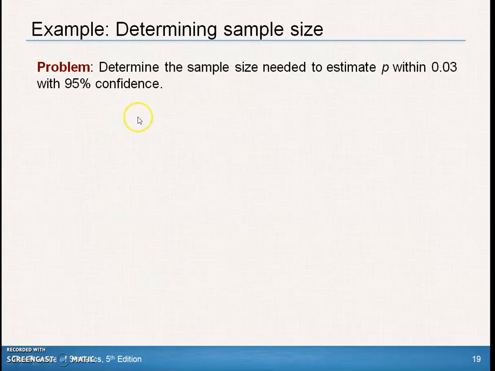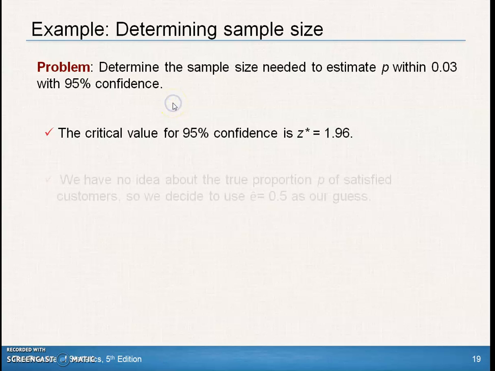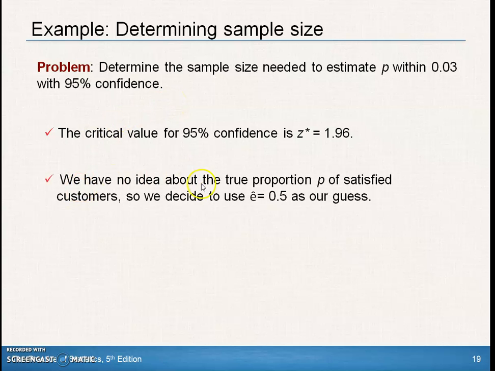Well, let's see. The margin of error is 0.03. For 95%, the critical value is 1.96. That's the z star we found before. You're going to use this a lot. 95% confidence is used an awful lot. We have no idea about the true proportion, therefore let's use p-cap as 0.5.